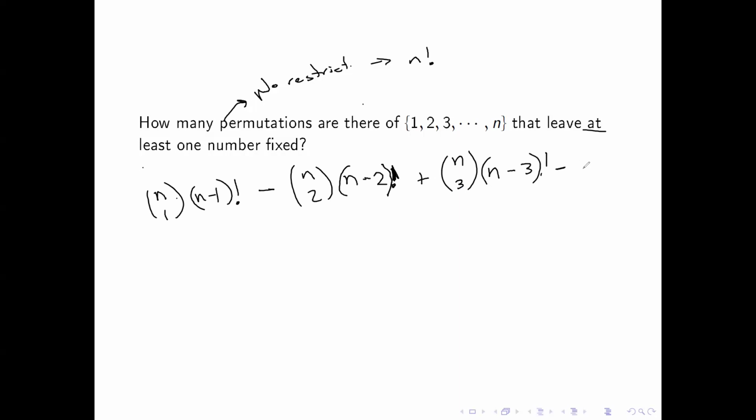But then I have to subtract again until I get the last one, which, by the way, would be n choose n times n minus, oh, it's going off the screen. Let me just put it on the next line. And I would keep going in this process until I get to this. But there's one thing missing.